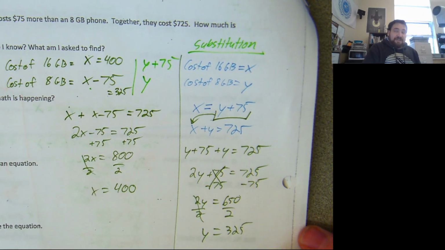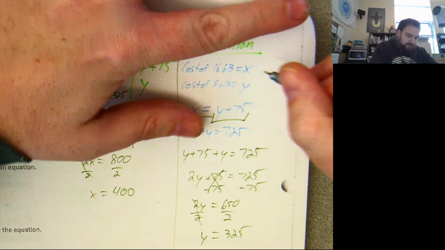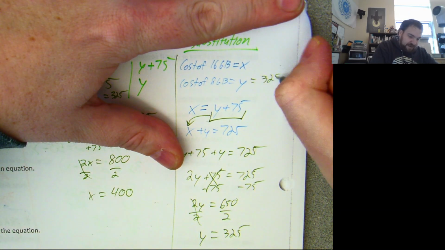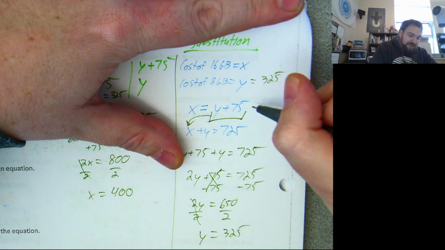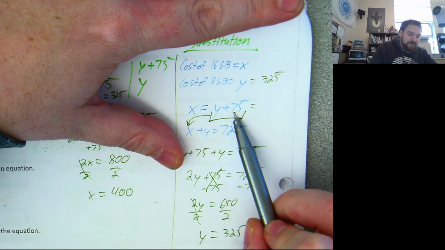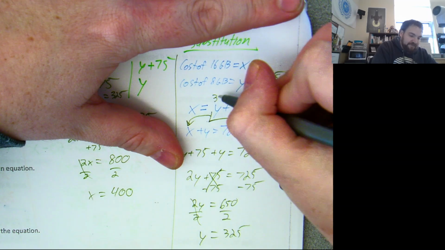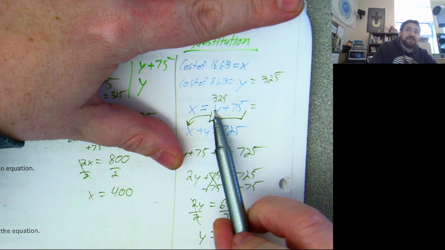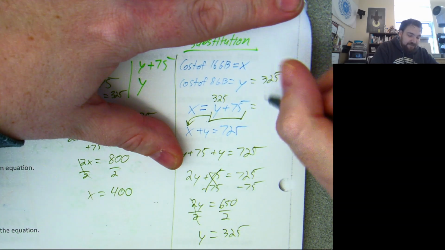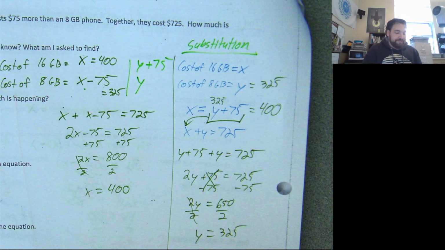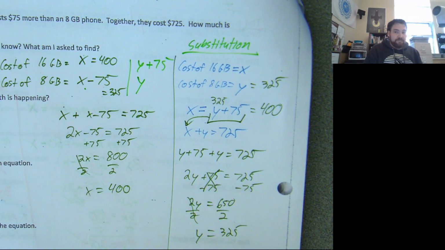So now I've got the cost of the cheaper phone is 325. The more expensive one is 75 more. So the 325, which I can put in this equation right here, plus the 75 is equal to 400. That's the substitution technique.